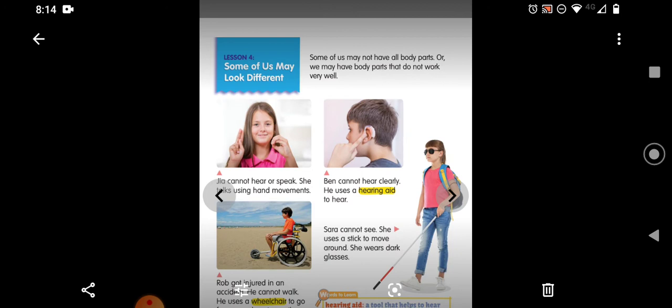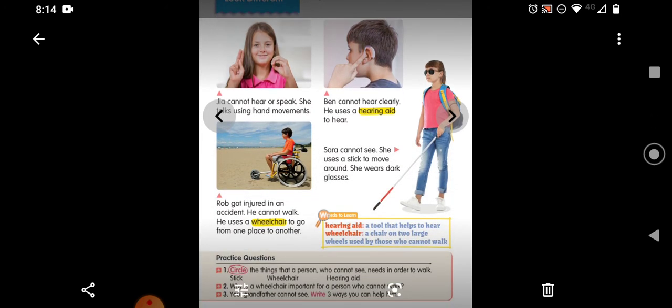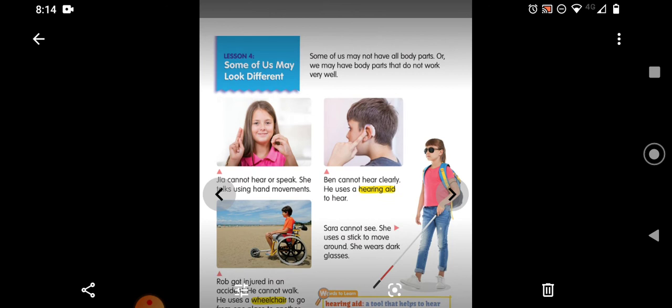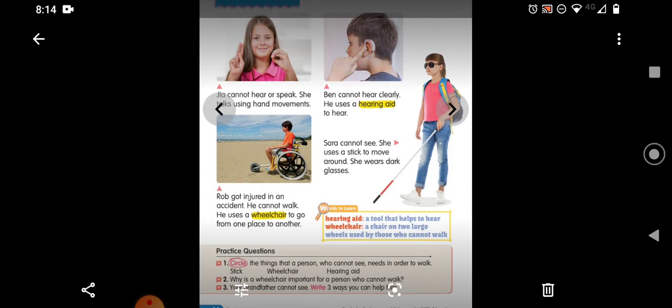Sarah cannot see. She uses a stick to move around. She wears dark glasses. Rob got injured in an accident. He cannot walk. He uses a wheelchair to go from one place to another place. You see these children. Some of them have such problems like Jia or Ben or Sarah or Rob. So it is our duty to take care of them. I hope you might have understood the purpose of this lesson.